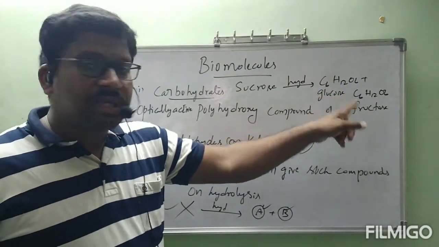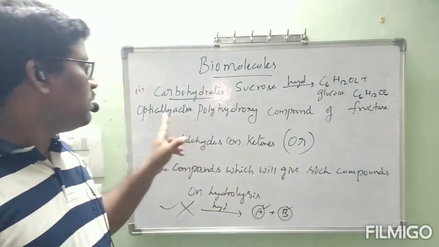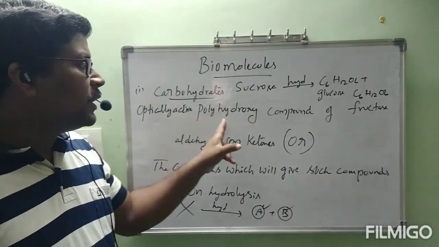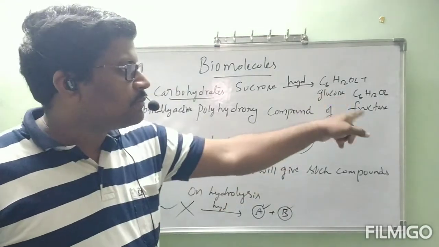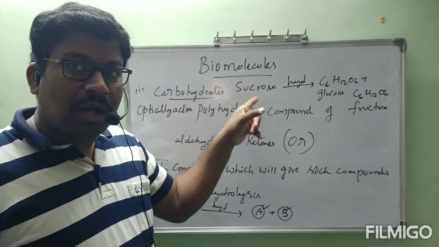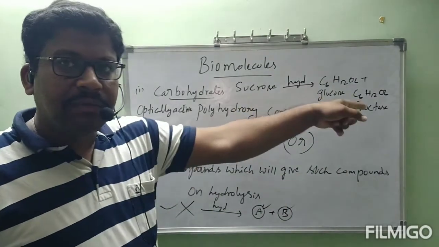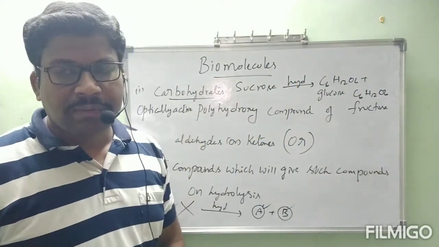Here, glucose and fructose are optically active polyhydroxy compounds of aldehydes or ketones. These are carbohydrates. Sucrose is a compound that on hydrolysis gave carbohydrates, so sucrose is also a carbohydrate.